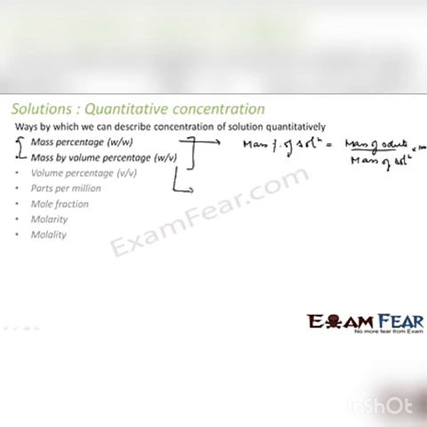If you talk about mass by volume percentage, it will be mass of solute by volume of solution, into 100. This is mass by volume percentage, and this is mass percentage.